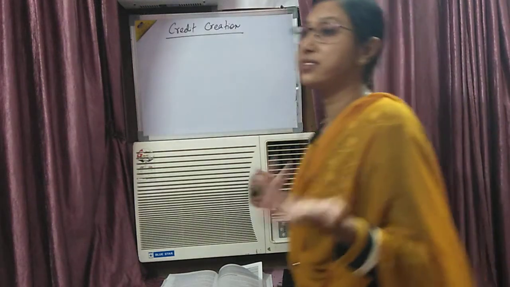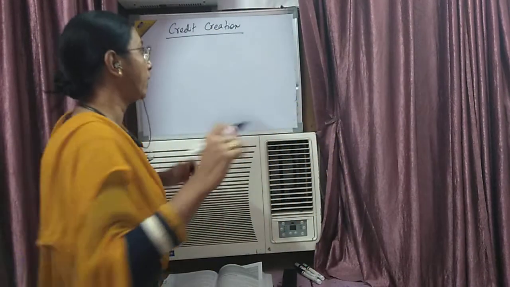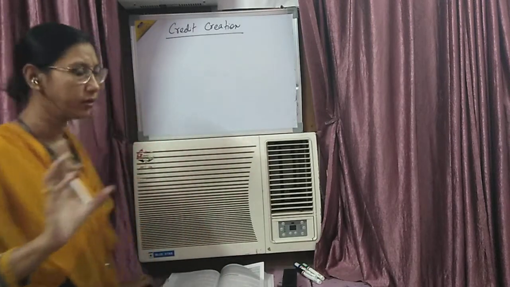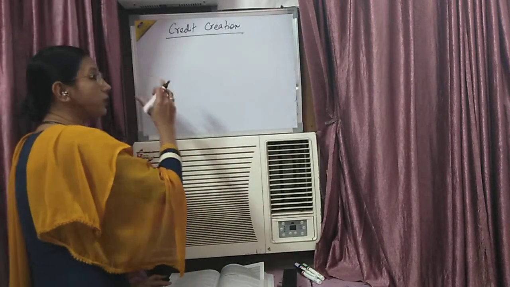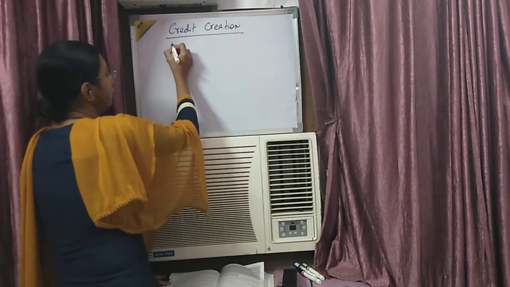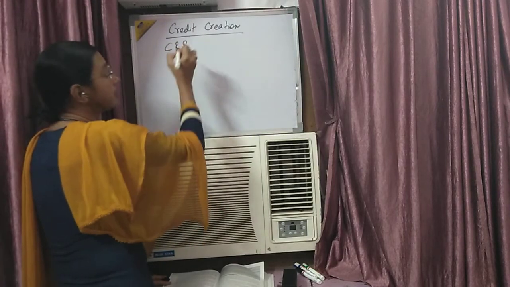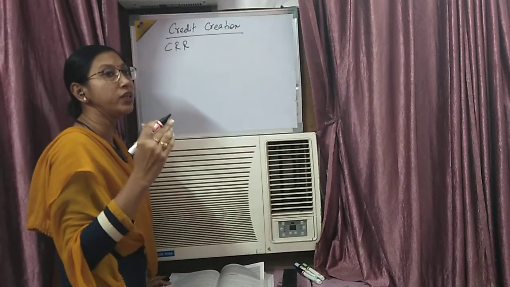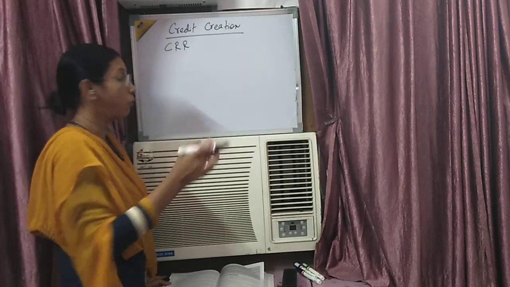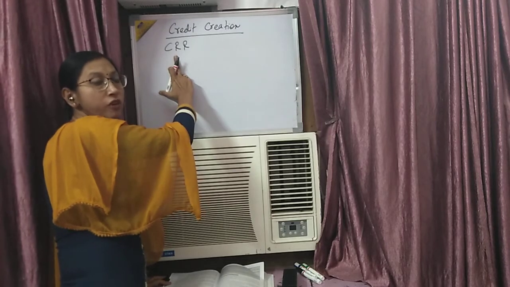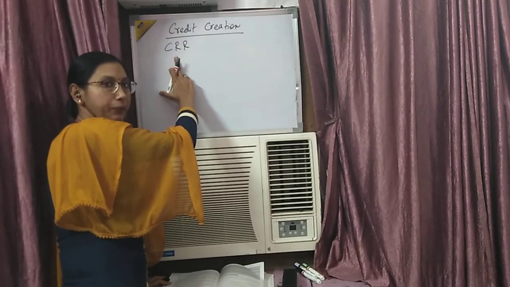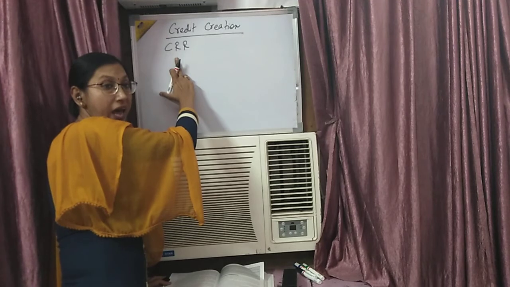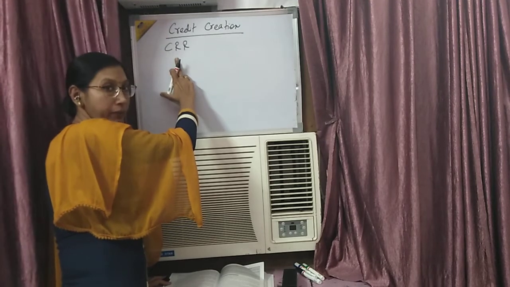Now, just for your understanding or for your knowledge, I am going to explain credit creation in short. Before understanding, there are certain reserves which every commercial bank has to keep with RBI. One is the cash reserve ratio, known as CRR, which every commercial bank has to keep with RBI.